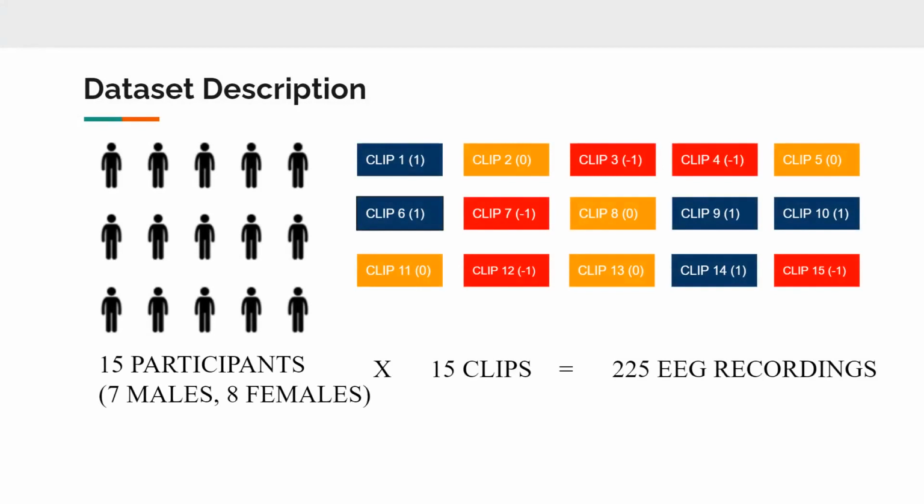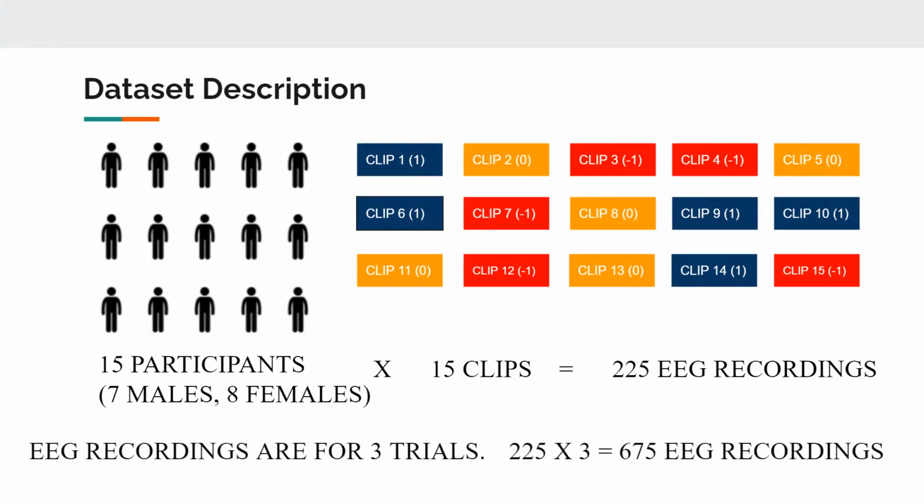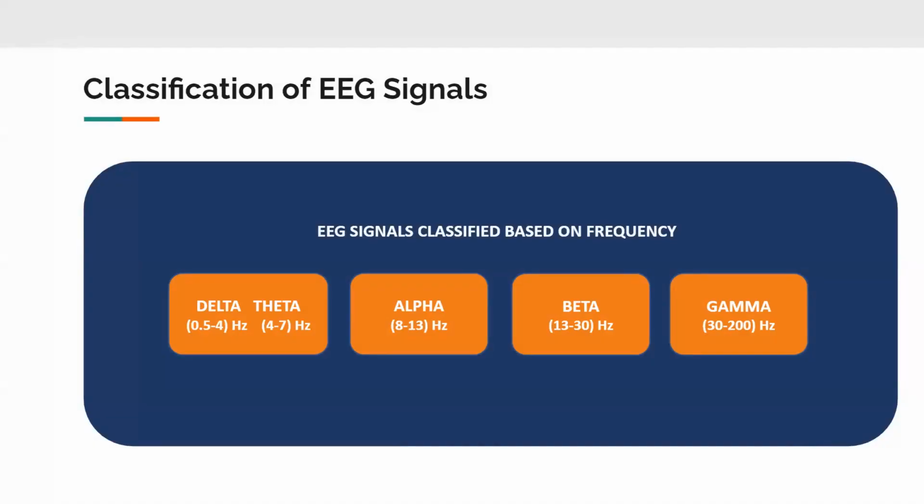The duration of each film clip was about 4 minutes, and each film was selected in such a way that it would easily elicit emotion of the 15 subjects participating in the experiments effectively. This experiment was repeated 3 times for each subject, so in total, we got 675 EEG recordings. The emotion labels in this dataset were -1 for negative, 1 for positive, and 0 for neutral. After the signal was acquired, the EEG data was downsampled to 200 Hz and applied to a bandpass filter from 0 to 75 Hz.